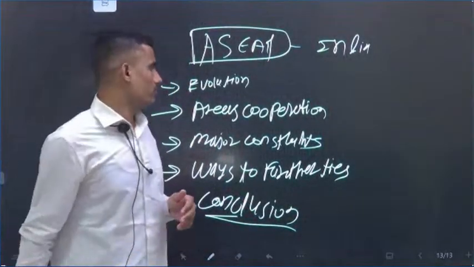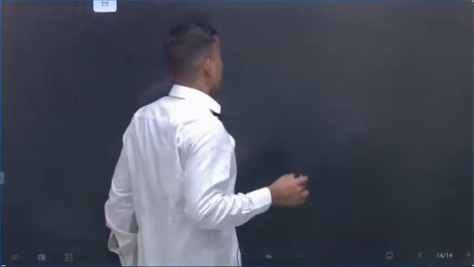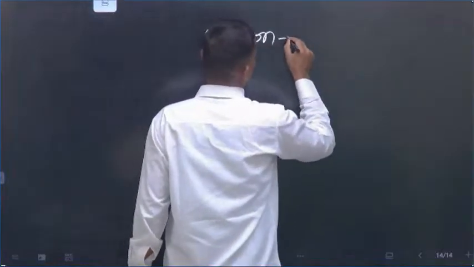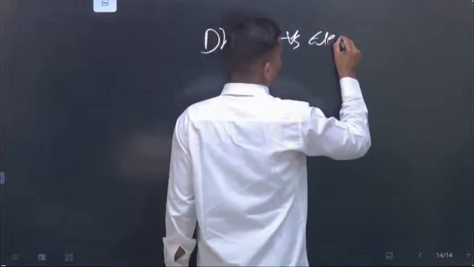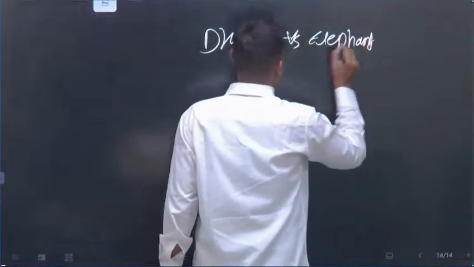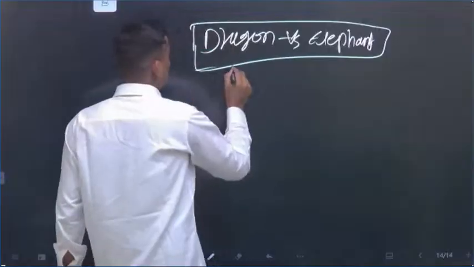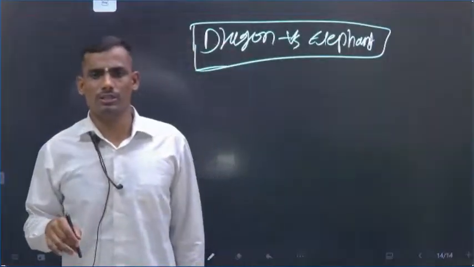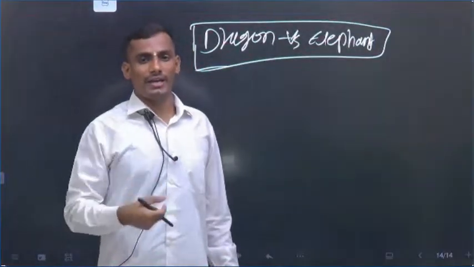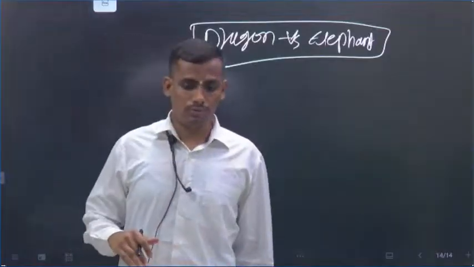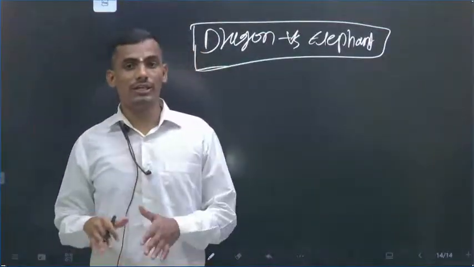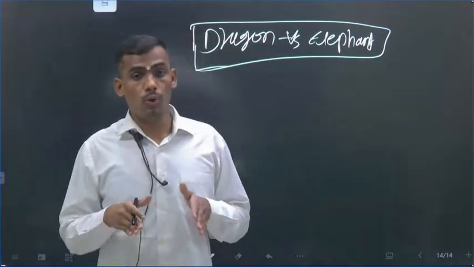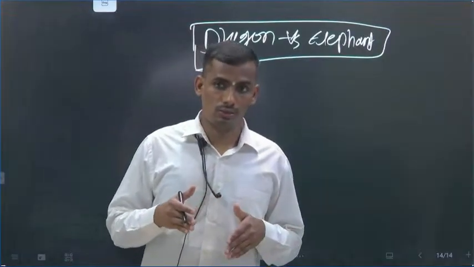Okay, our next is Dragon-Elephant. Why are we studying this? Because in the last 2-3 days The Hindu has been providing articles on it, and even in PIB they have mentioned the restart of the India-China relationship. Recently our Prime Minister visited China after a very long gap, around 7 years, post the Galwan clash and the 2013 clash.